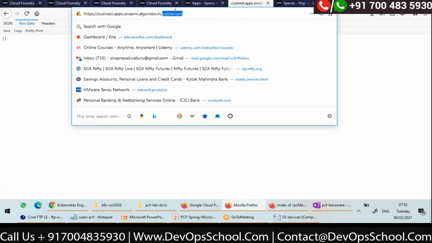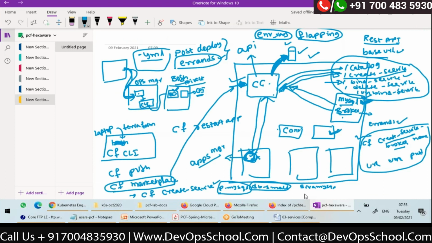Now that's fine. So what I did, I created my application and bound it to this MySQL. Let's assume that this is the MySQL instance. I have bound it, and my application will be able to connect to it using the credentials. Now, tell me, who provisioned this MySQL? It will be provisioned through BOSH only.